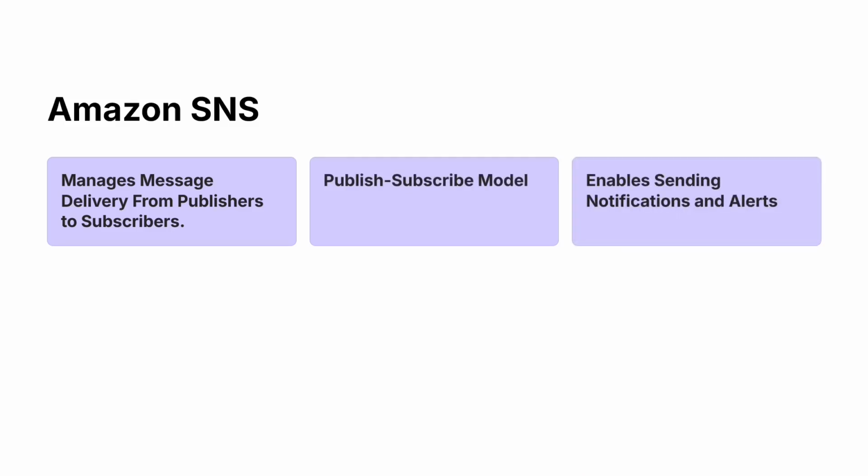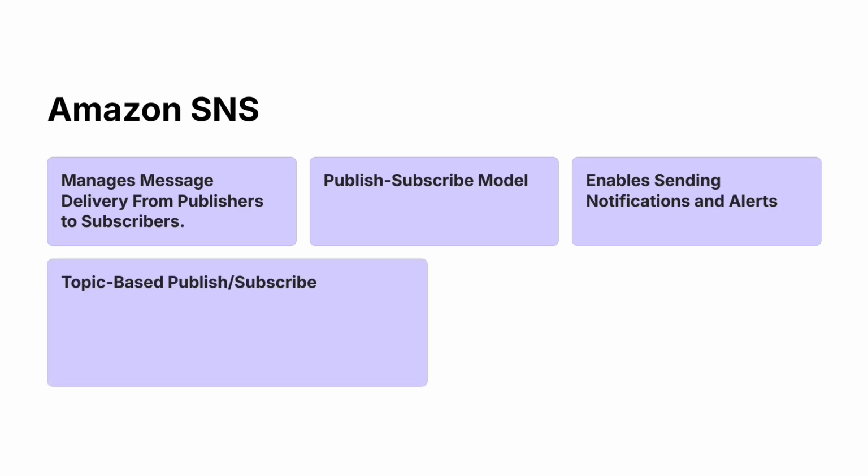So this enables asynchronous messaging among the publishers and the subscribers. So it enables sending notifications and alerts. And the most important use case for Amazon SNS is application notifications, or we can send emails or SMS using the SNS service. So this is basically topic based publish subscribe, and we will be using the SNS FIFO topics.